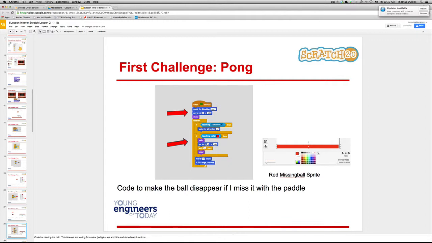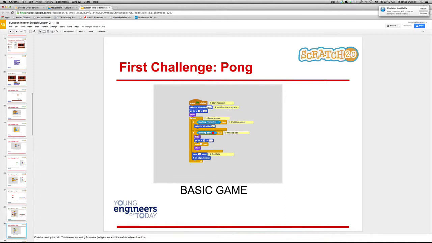The reason we're adding this is we have to have it reappear, right? So it's got to hide. We're going to send it to 0, 131. Remember, X is left and right, so it's in the middle of the screen. 131 would have it up high enough. To make it feel a little more realistic, like it physically moved, we're going to put a delay there, just a little half second, and then we're going to show. Because if we hide it, we don't show it back up. That's why we have to add this show command up here, because if the game would stop with the ball invisible, there's nowhere to turn it back on. All right? So that's our basic game.